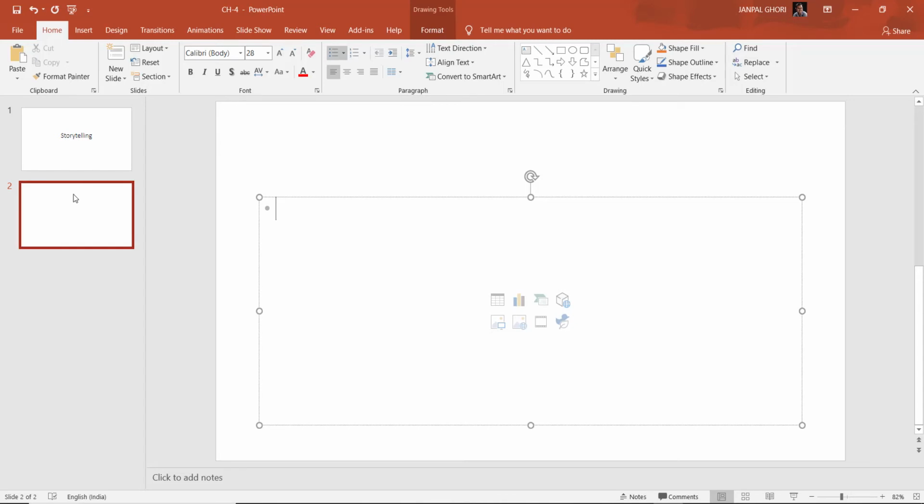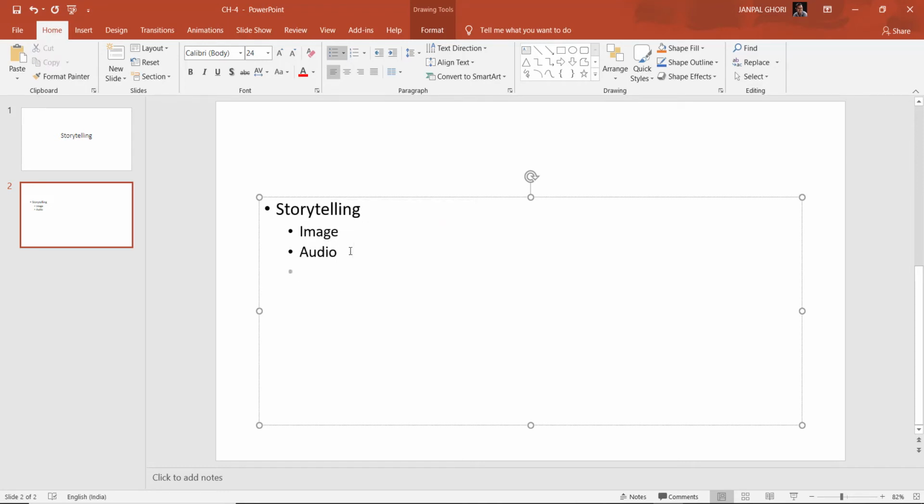Suppose I am writing some main point like here. First, I will write storytelling. Now I have to create a subpoint of it. Subpoint like an image is required, then audio. This way you need to see: this is a main point, after this is a subpoint.